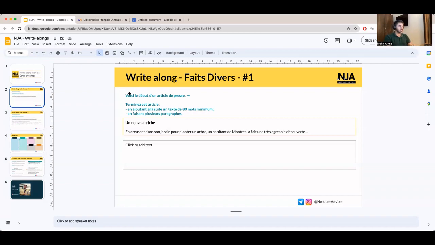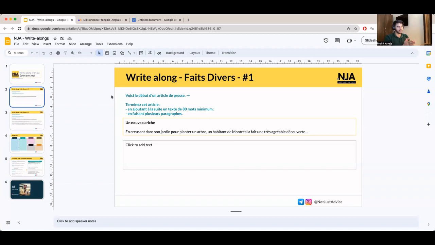So you'll have three things. The first one is the consignment, where you're given the instructions. Then you have the topic itself, which will always contain a heading and a line which starts the article, which you need to finish. And then there's a small text box which you need to use in order to write your article. Within the consignment, the words are always the same.